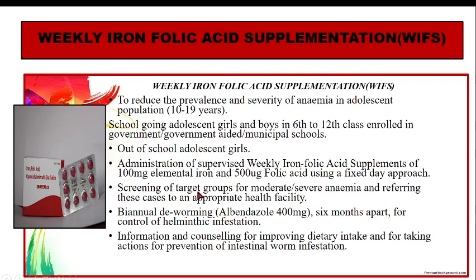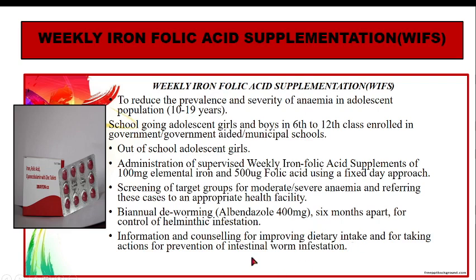So screening, apart from the distribution, the screening of target groups for moderate and severe anemia, and if the cases are severe or moderate, then the children have to be referred. And also biannual deworming, that is 400 milligram of albendazole. So this is given. And apart from that, information and counseling for improving dietary intake and for taking action for prevention of intestinal worm infestation.